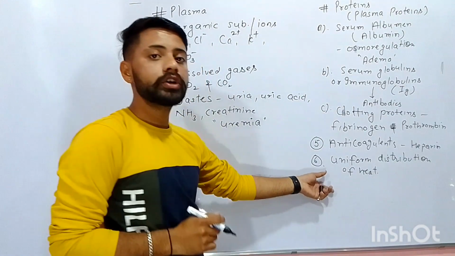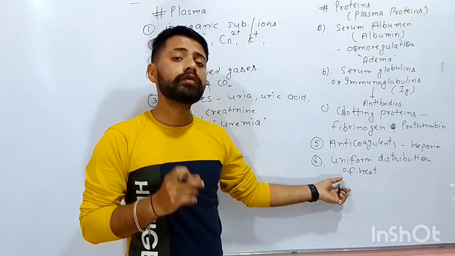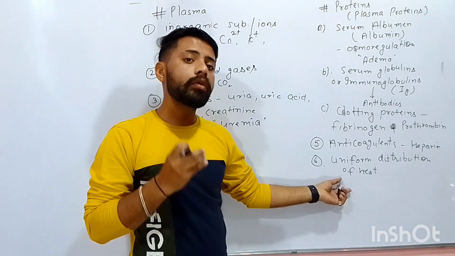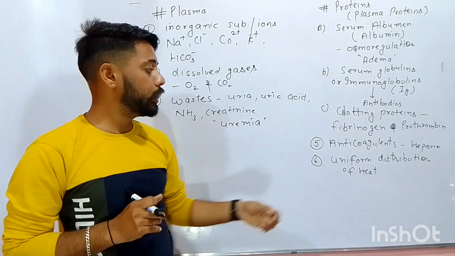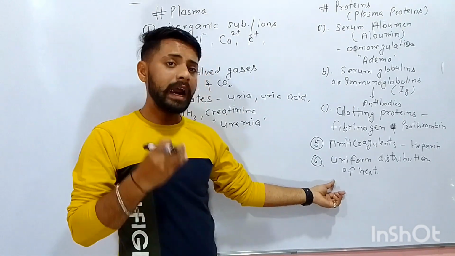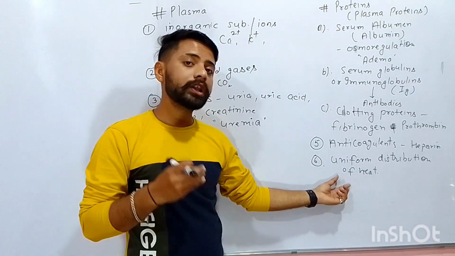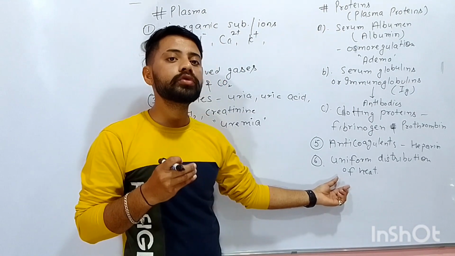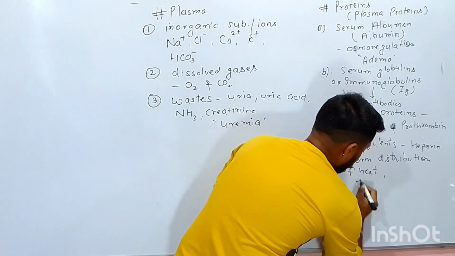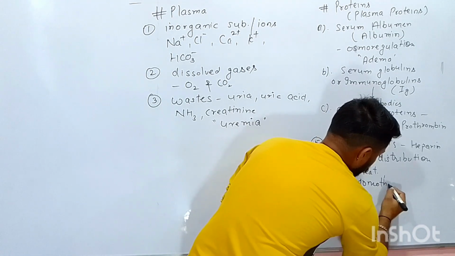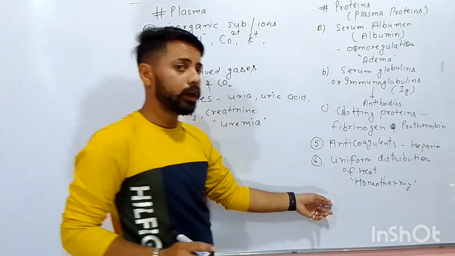The heat produced at certain places is carried by the plasma, and we know that no metabolic reaction in our body is fully efficient, so some of the energy is converted into heat. The heat produced is carried by the blood and uniformly distributed in the body, and thus helps to maintain homeothermy.